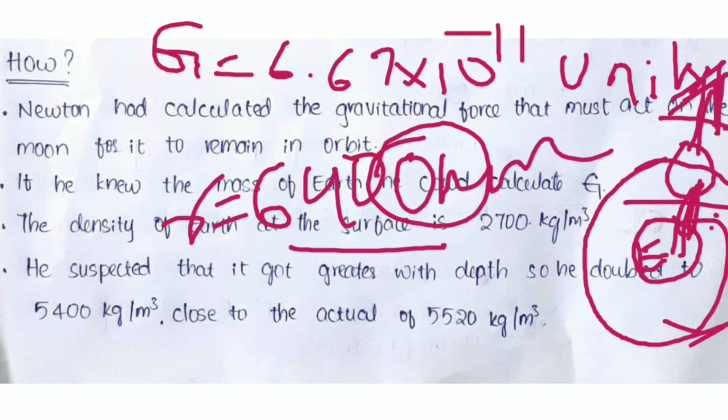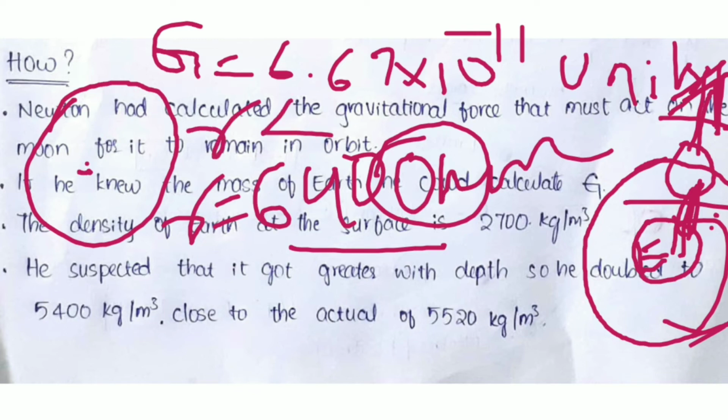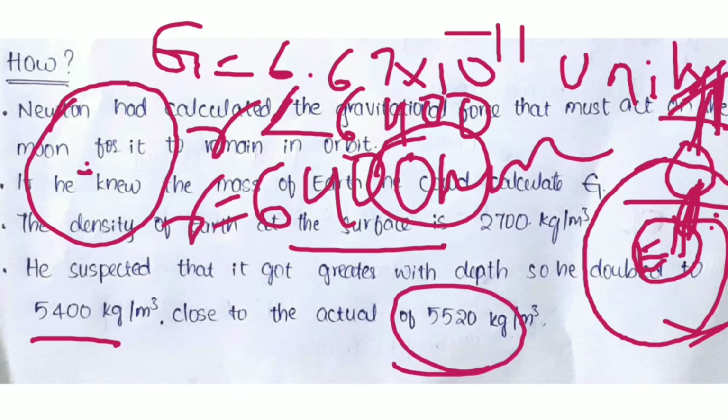But he suspected that the density may increase with depth, when R is less than 6400. So he suspected that it may be double. His assumption was almost good. He thought 5400, but later it was experimentally found to be 5520. Okay, so it was 5520. Come on, let's go to another slide.